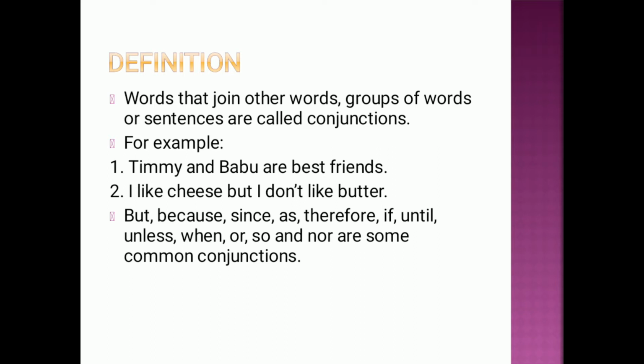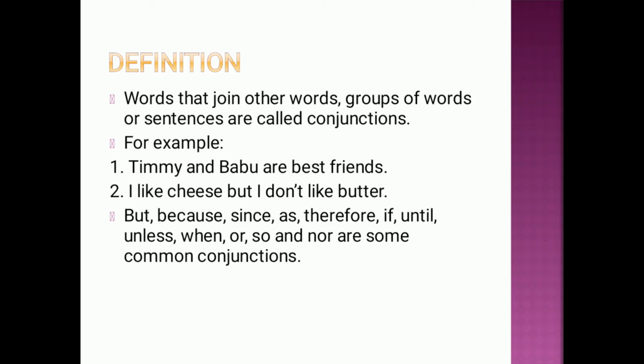For example, Timmy and Babu are best friends. Now there are two words, Timmy and Babu, that belong to persons. They are the names of persons basically. So when we wanted to join the names of these two persons, we used and here. To join these two, we used and. So and is a conjunction here.